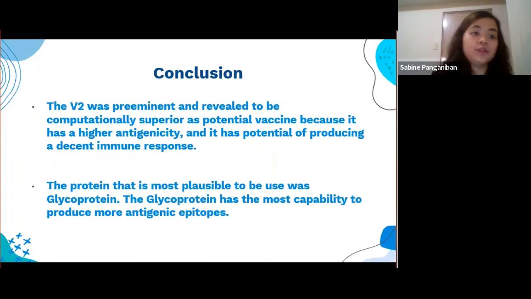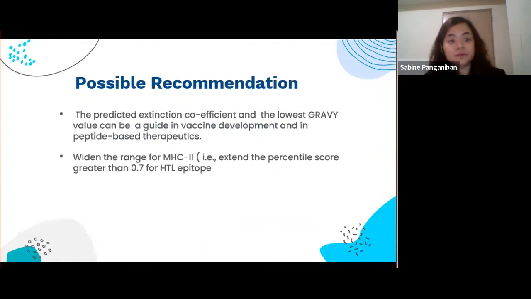So in conclusion, V2 was preeminent and revealed to be computationally superior as a potential vaccine because it has a higher antigenicity and it has the potential of producing a decent immune response. The protein most possible to be used was glycoprotein. The glycoprotein has the most capability to produce more antigenic epitopes. A possible recommendation is that the predicted extinction coefficient and the lowest GRAVY value can be a guide in vaccine development and in peptide-based therapeutics, and to widen the range for MHC2, for example, the percentile score.